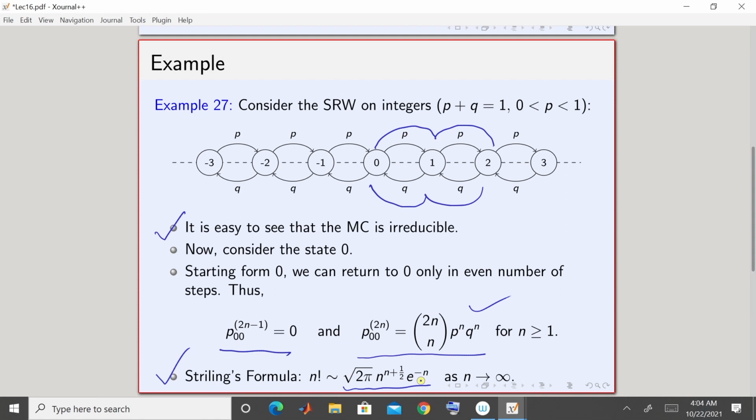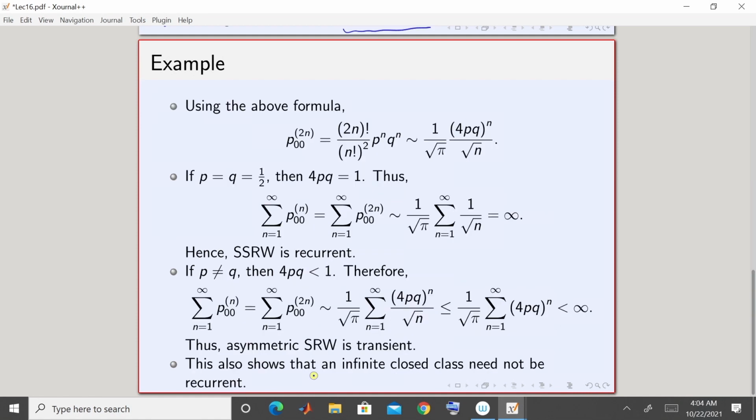I do not want to get into what this tilde actually means mathematically, but for the purpose of this example, you can replace n factorial by square root 2 pi n to the power n plus half times e to the power minus n. Fine. Now, using this Stirling's formula, we already know that p00 2n is 2n choose n times p to the n times q to the n.